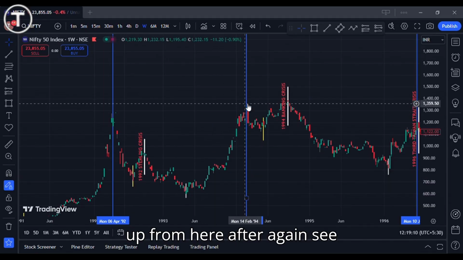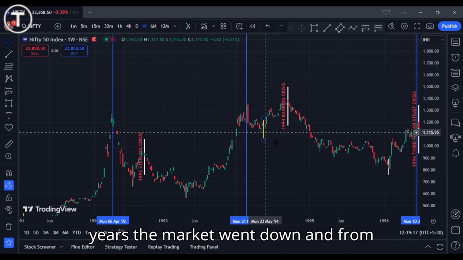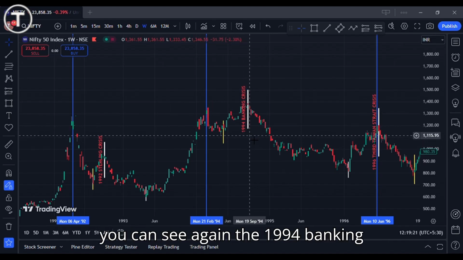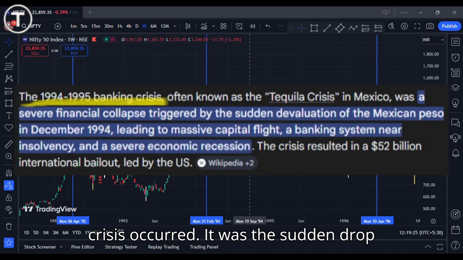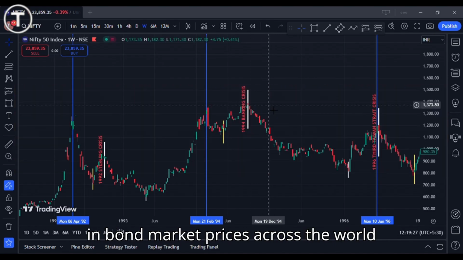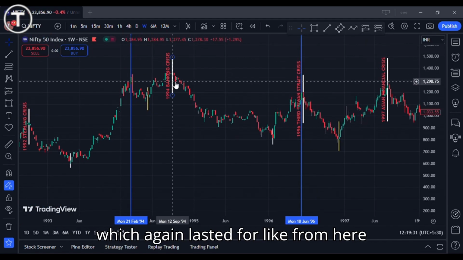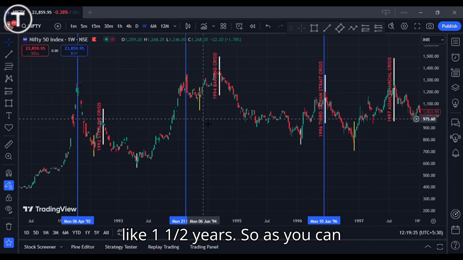Then it's 1994, again after 2 years the market went down, and from here it was going up, but as you can see the 1994 banking crisis occurred. It was a sudden drop in bond market prices across the world, which lasted from here till here, about 1.5 years.